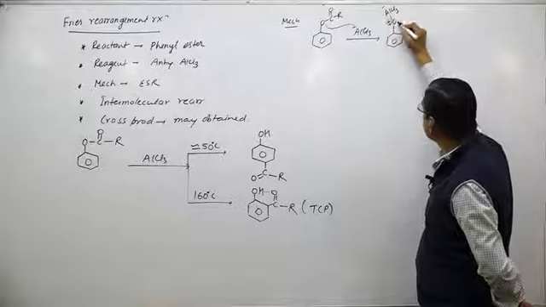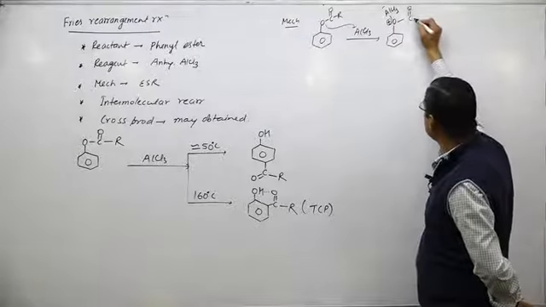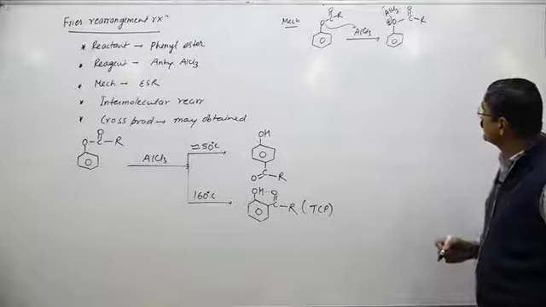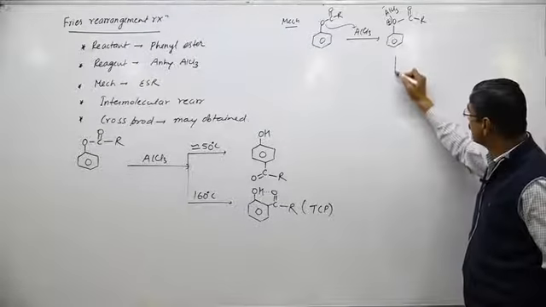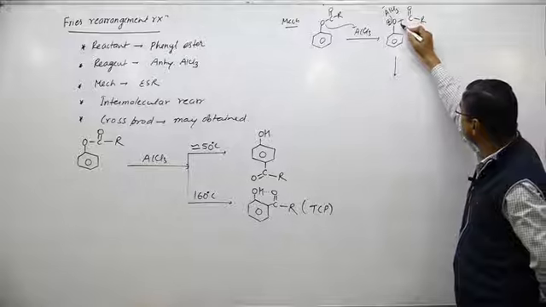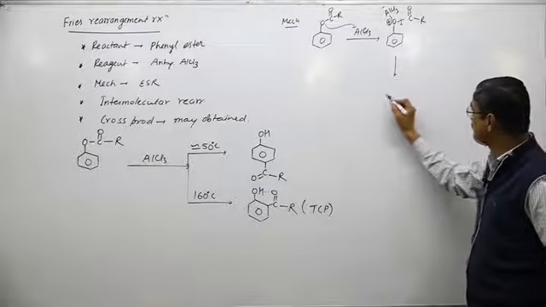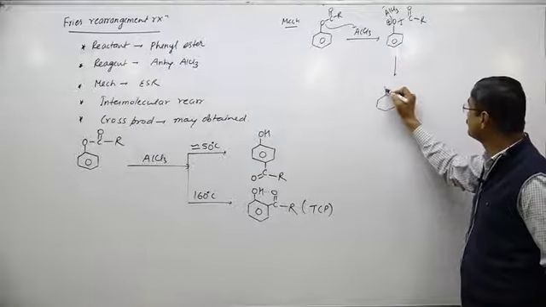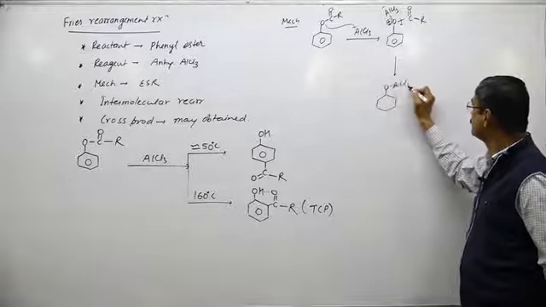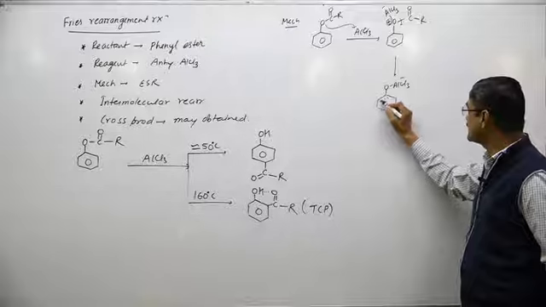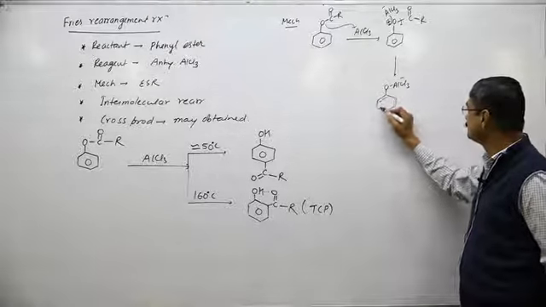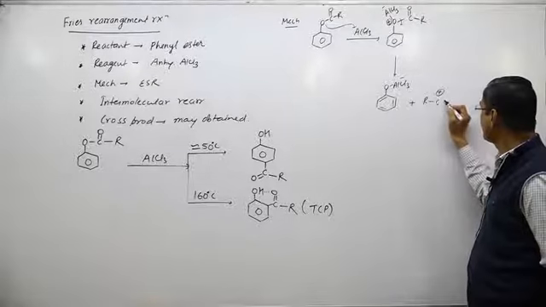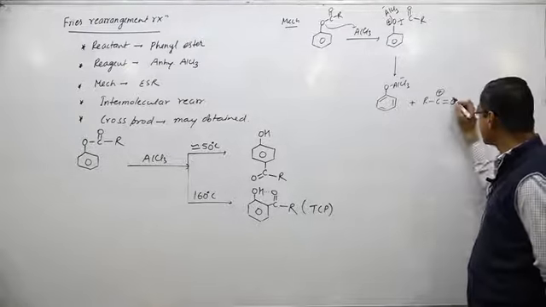In this complex, oxygen is positively charged, so it is converted into a good leaving group. In the next step, this leaving group eliminates. After eliminating this leaving group, we get the complex like this, plus a carbocation. And this carbocation is resonance stabilized.